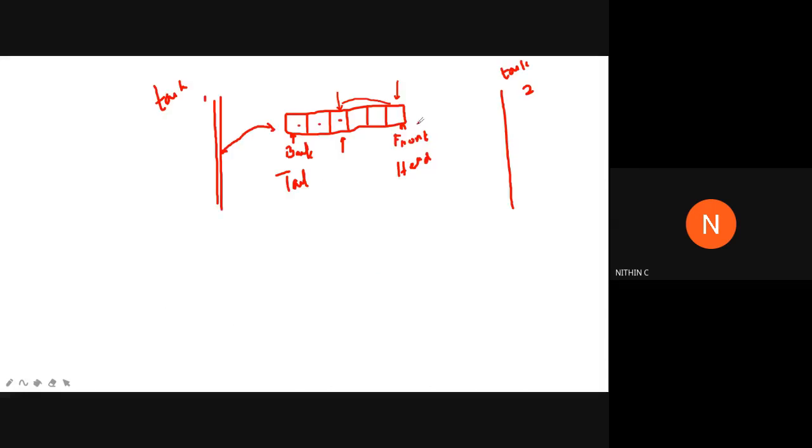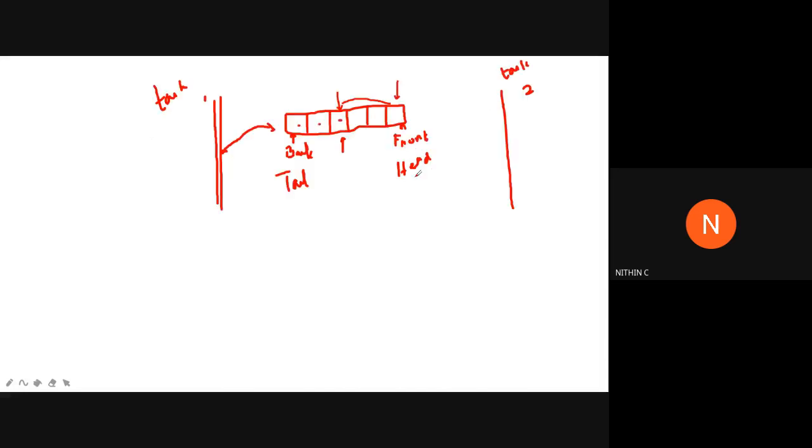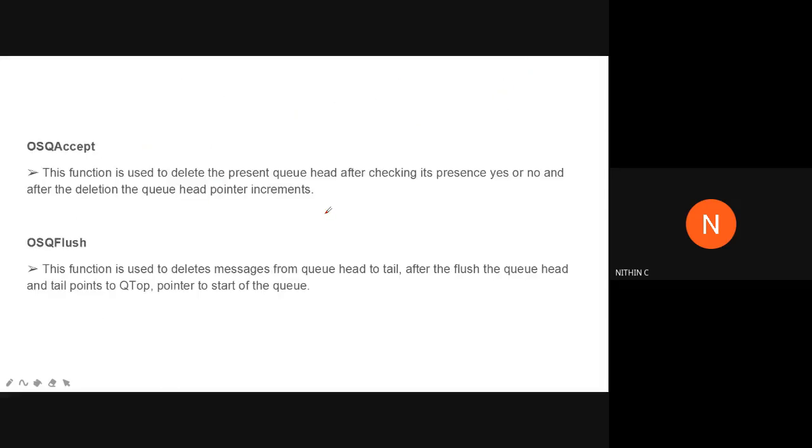Clear or not? So if you are using osqueue_pend, you perform the read operation from the head end only. That is, this message has to reach here if we need to perform the read operation. Task 2, in a read operation, should have this message reach here. Then there should be some other messages.